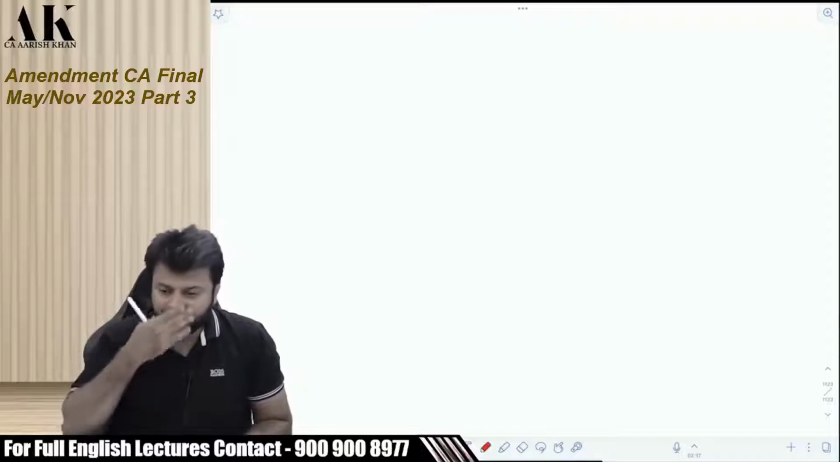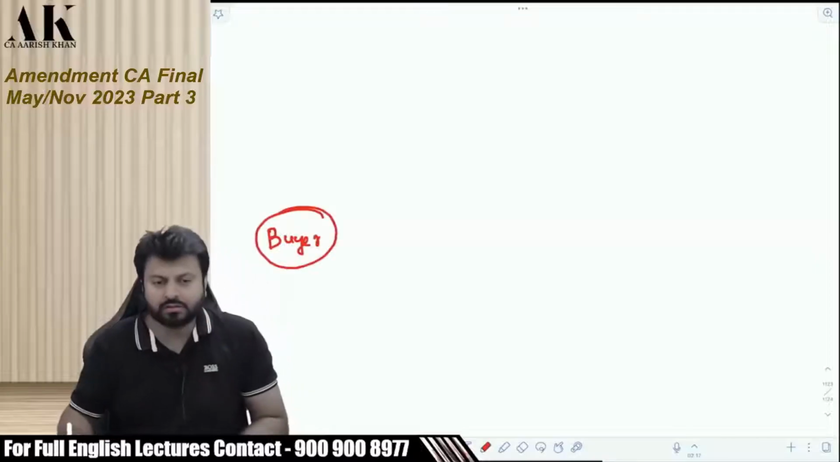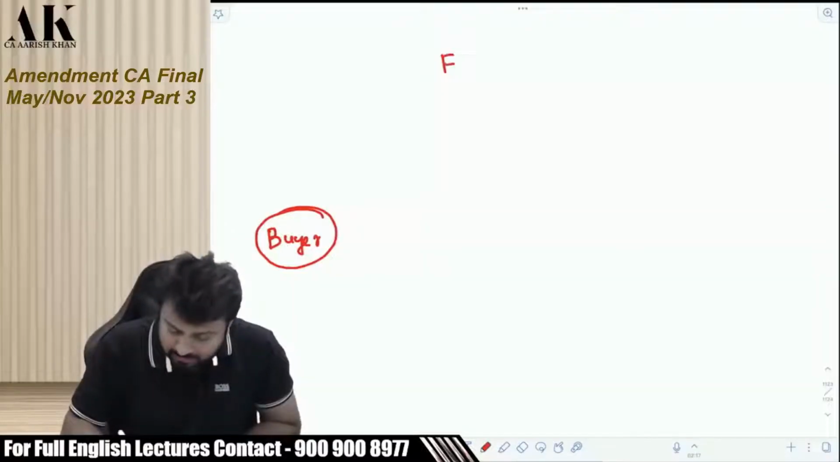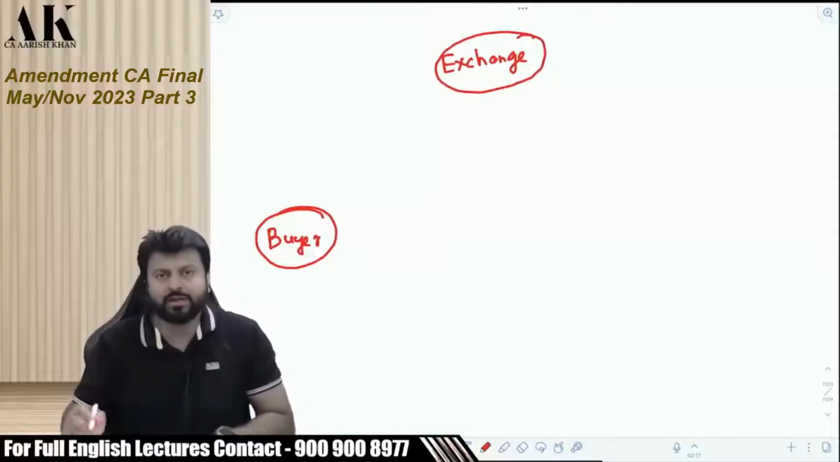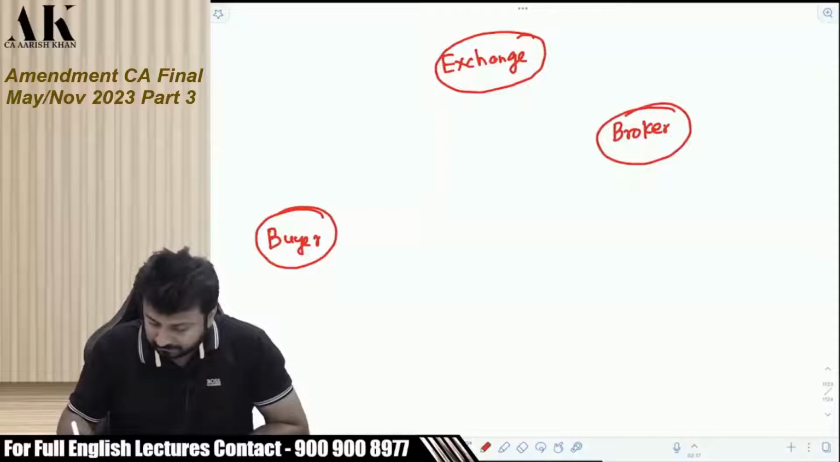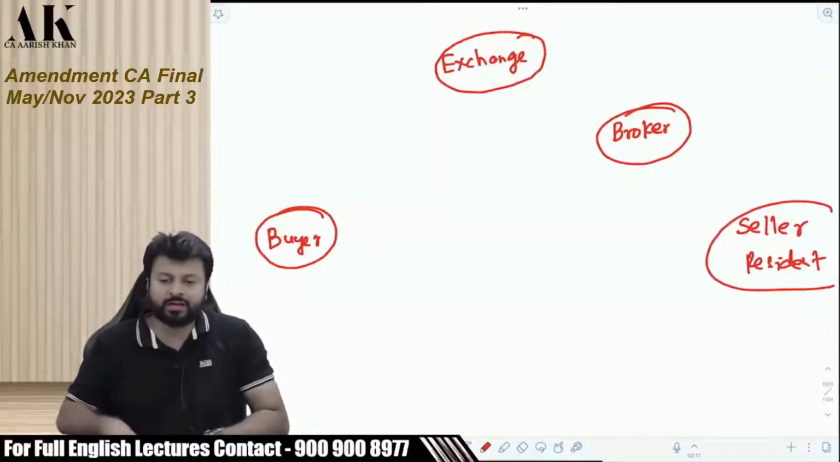Now how crypto runs. Suppose there is a buyer of a crypto. Now from where you will buy the cryptocurrency? Okay, from where you are going to buy? You are going to buy cryptocurrency through an exchange. There is one party who is an exchange. Now there is one more party who is called a broker. And there is one more party who is a seller, and that seller has to be resident if you want to deduct TDS. Okay.